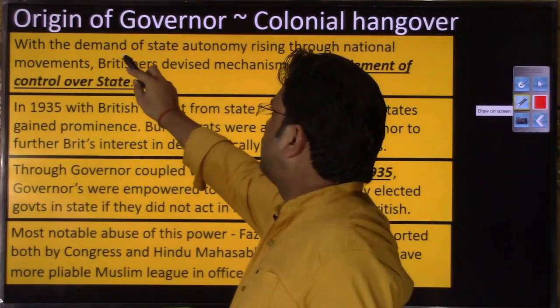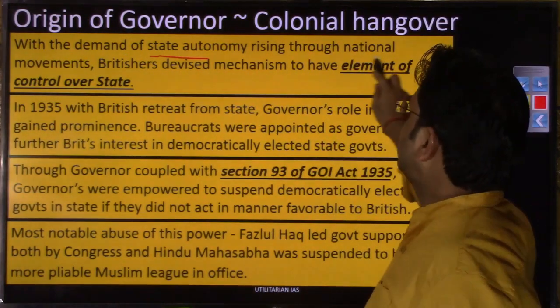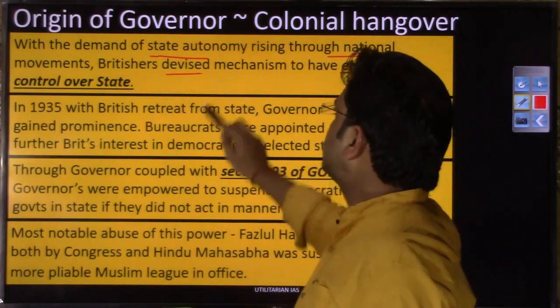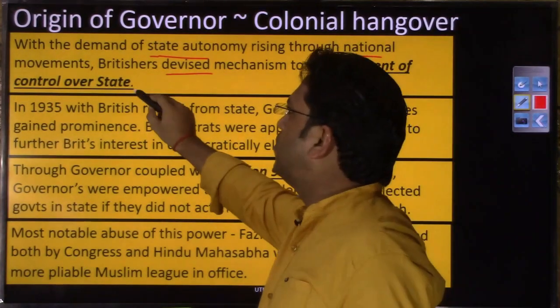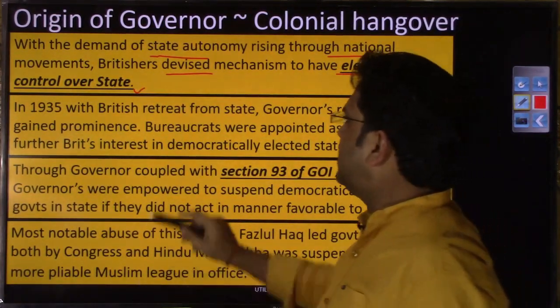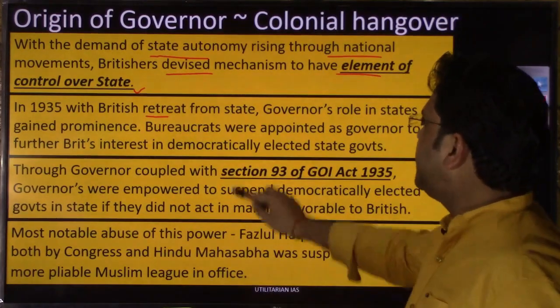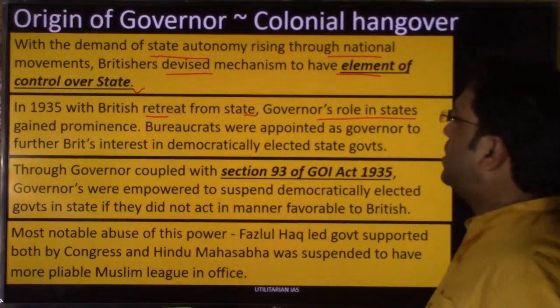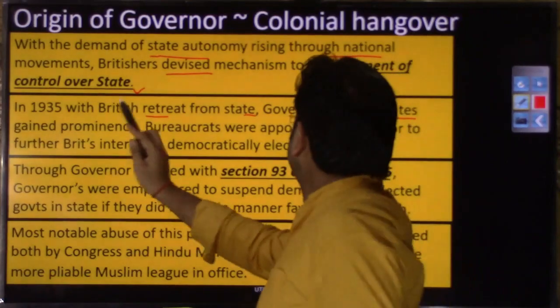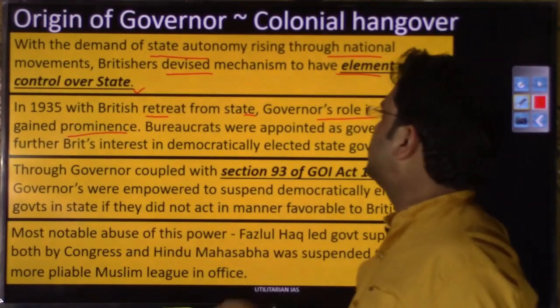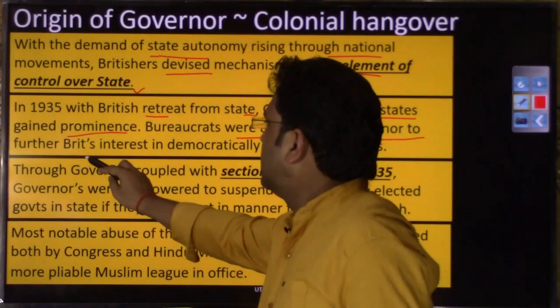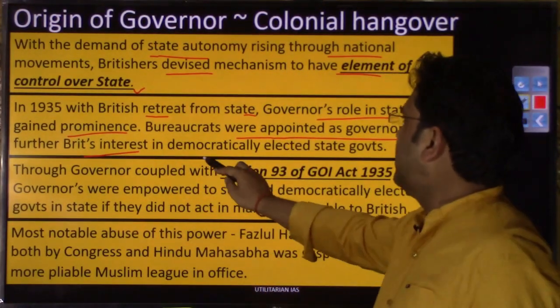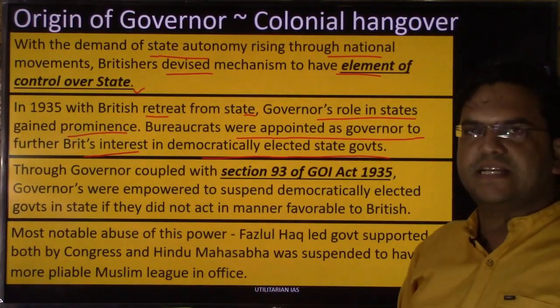Let us read this. With the demand of state autonomy rising through the national movement, the Britishers devised a mechanism to have an element of control over the states. In 1935, with the British retreat from the states, the governors' role in the states gained prominence. Bureaucrats were appointed as governors to further British interest in democratically elected state governments.